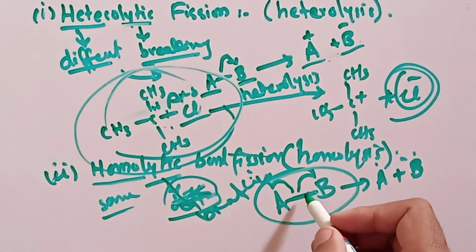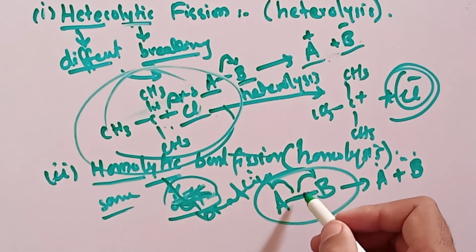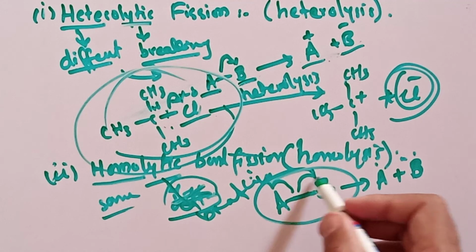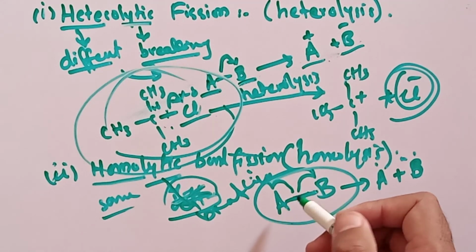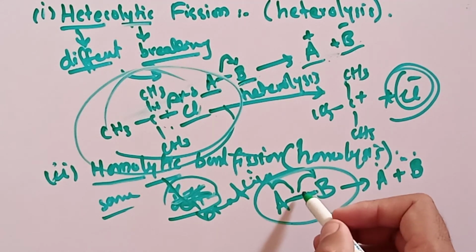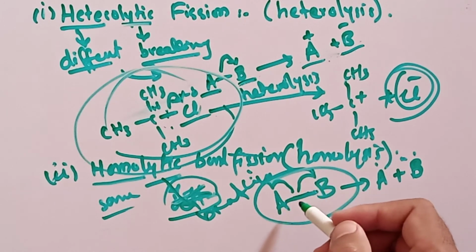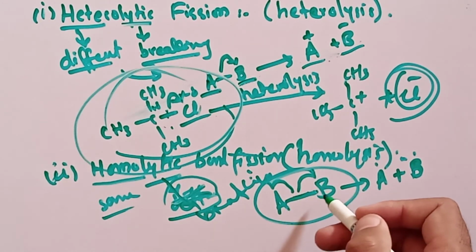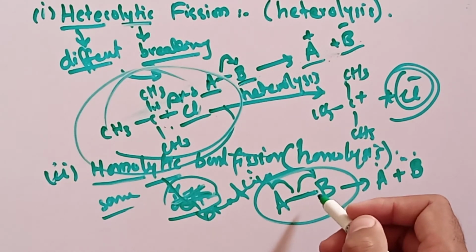We denote this with a half-headed arrow. As I already told you in the previous lecture, a half-headed arrow means a single electron goes in the direction of the arrow.